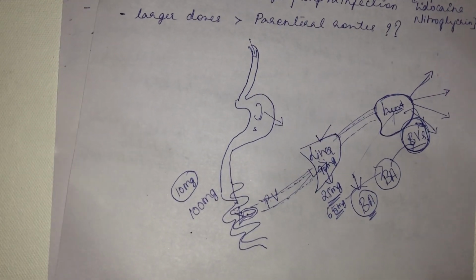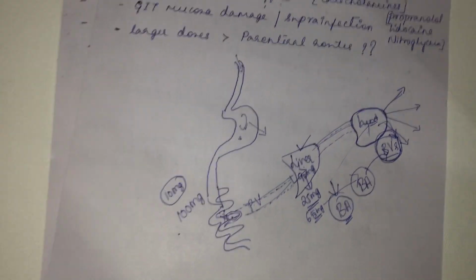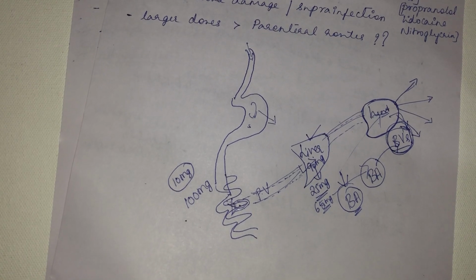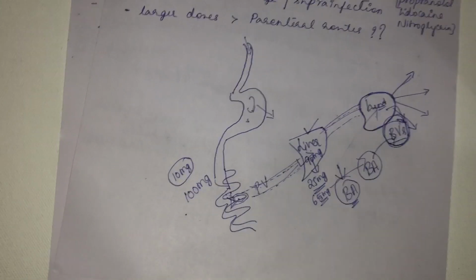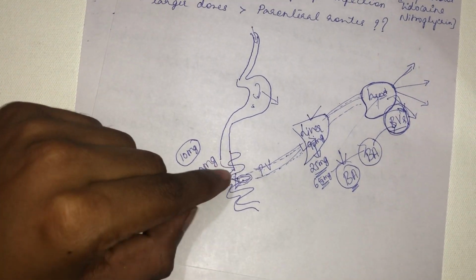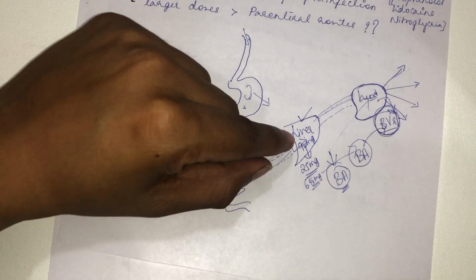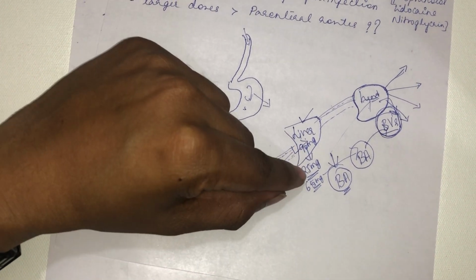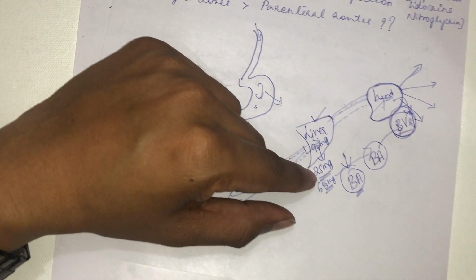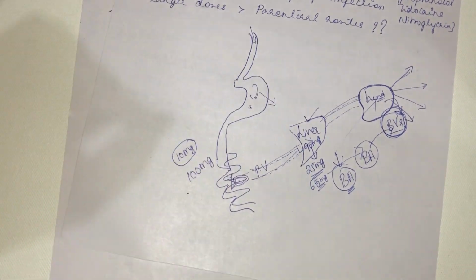Now what is first pass effect? When you are administering a drug for the first time through the oral route, the metabolism of drug that might occur at the intestine or at the liver, which decreases the bioavailability of a drug, that phenomenon we call as first pass effect.